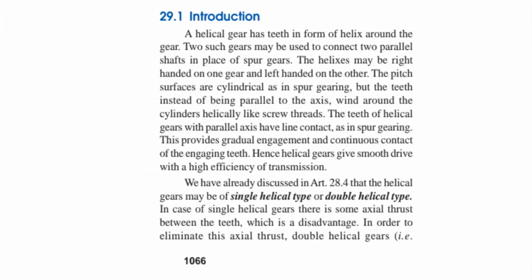So here the helix angle plays a very important role. To differentiate between a spur gear and a helical gear, whenever you have a helix angle, then automatically you know that it is a helical gear. These gears may be used to connect two parallel shafts in place of spur gears. The helix may be right-handed on one gear and left-handed on another. So the helix may be on the right hand side, it may be on the left hand side also.